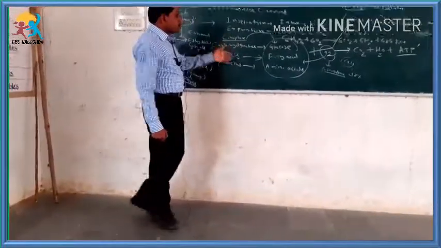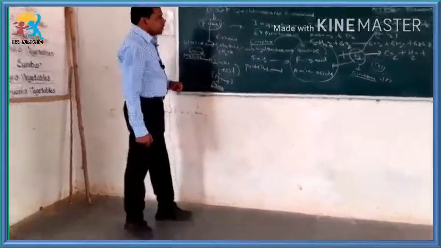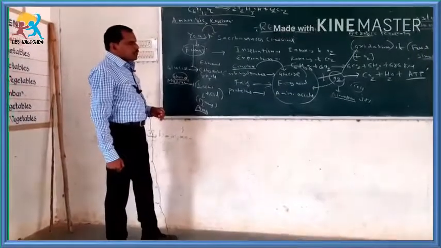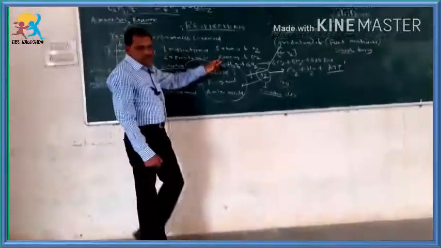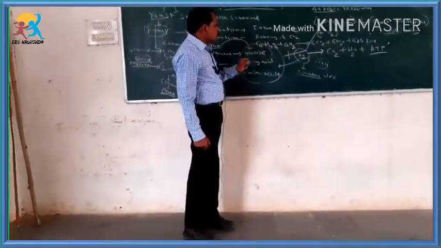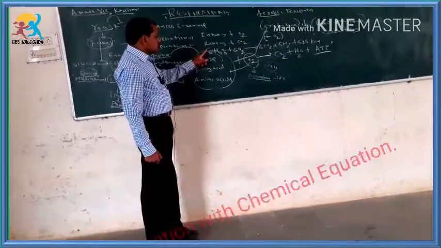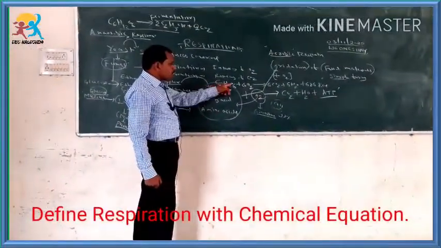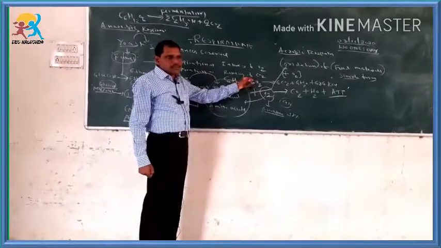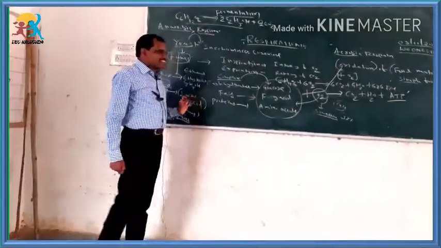So here you can write the answers like that. Sometimes they ask to write the chemical equation for respiration. Most of the time they ask a 1 mark question, define respiration with a chemical equation. You can write this. So like that you can write this.